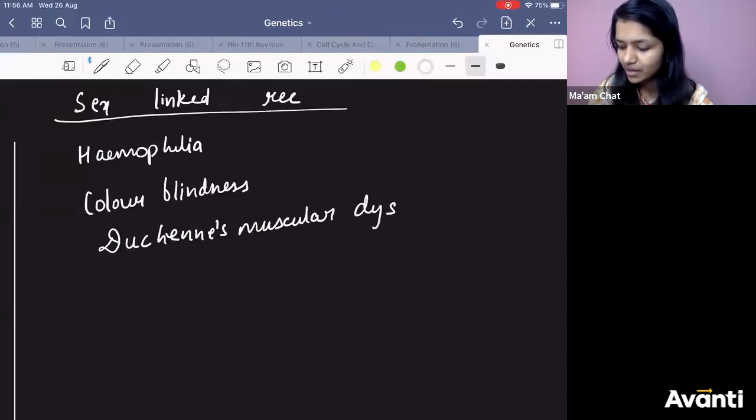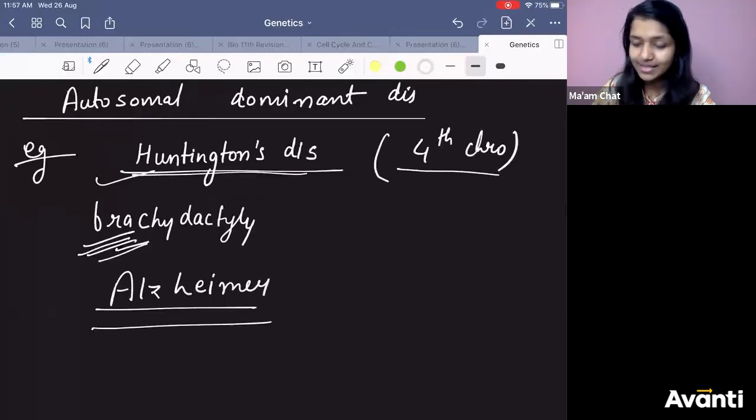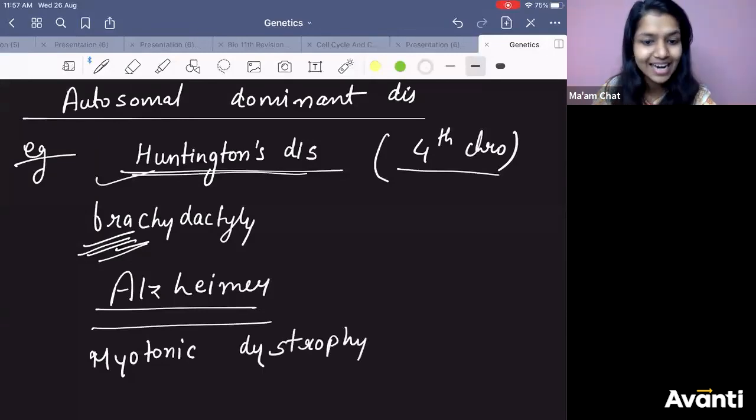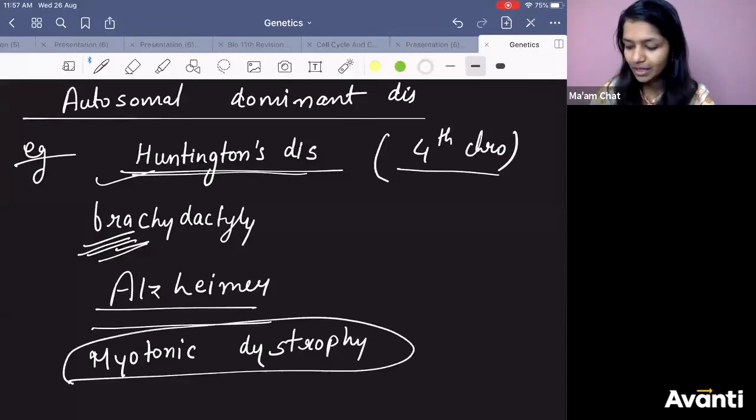This reminds me to tell you one more piece of information. Here in NCERT there is one more disease, right? What is that? Myotonic dystrophy. This is given in NCERT. There is a pedigree chart also on this myotonic dystrophy. If you forget all this, it is fine, but myotonic dystrophy you should always remember.